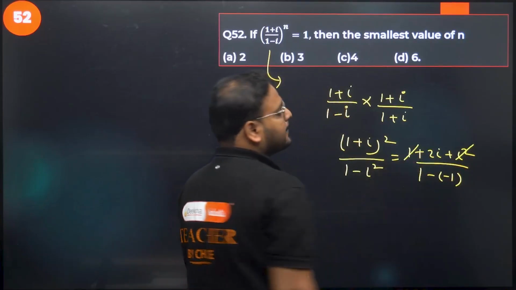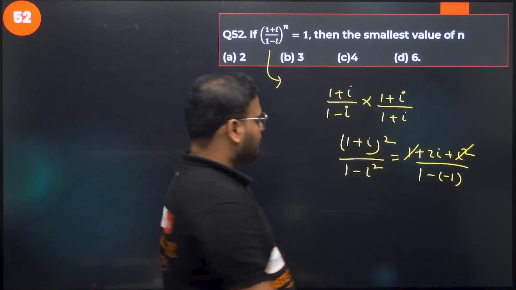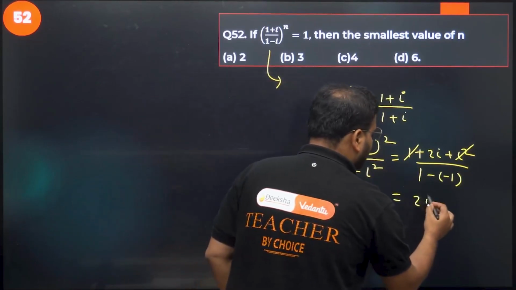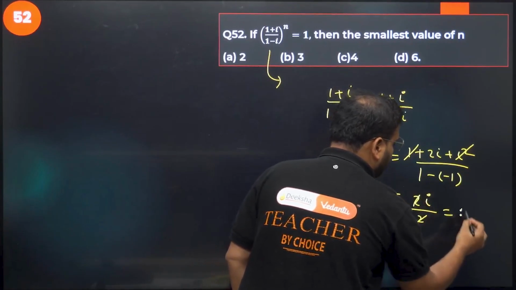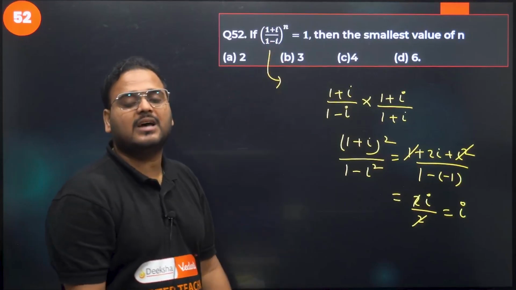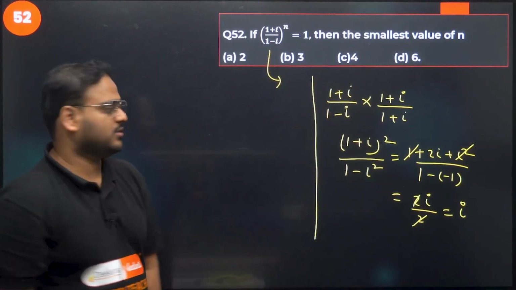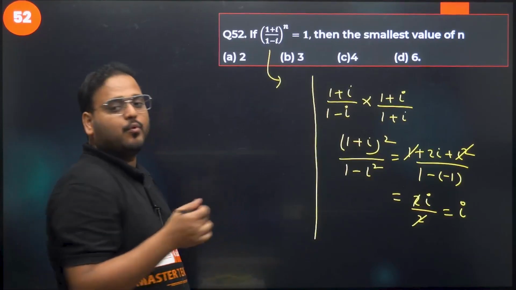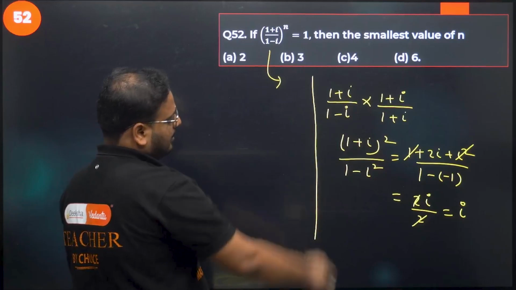So this will be cancelled. The value of i squared is minus 1. We have a plus 1, that is cancelled. What I'm left with is 2i divided by 1 plus 1, so 2 cancels. What is the value left now? i. That's why I asked you, please remember this statement is always i: 1 plus i upon 1 minus i is i. Even in CET they have asked questions on this, and of course in the boards, MCQs, they can ask this kind of question. So what we have, i is there.